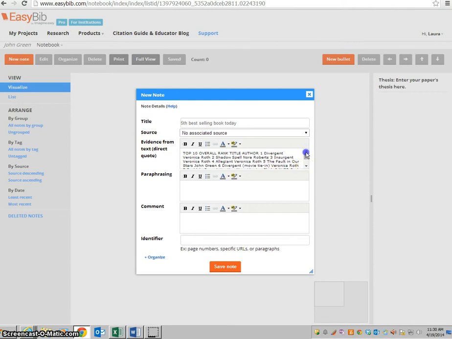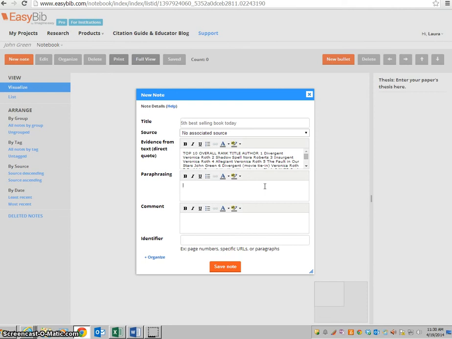Now, that does not mean that I am allowed to then copy and paste this into my paper without paraphrasing it. I am going to take the time to paraphrase it because I want to have a sentence ready to go into my paragraph.